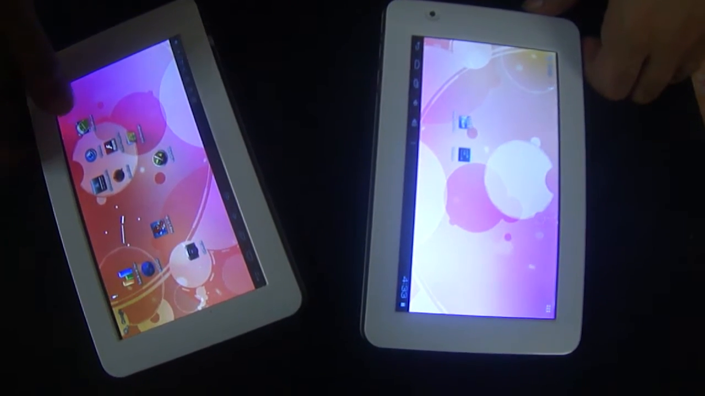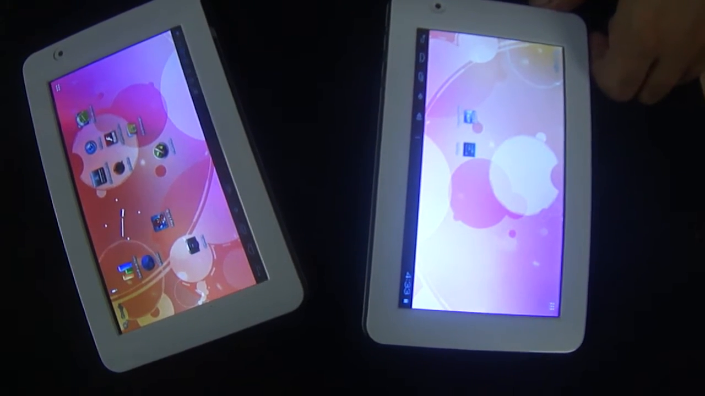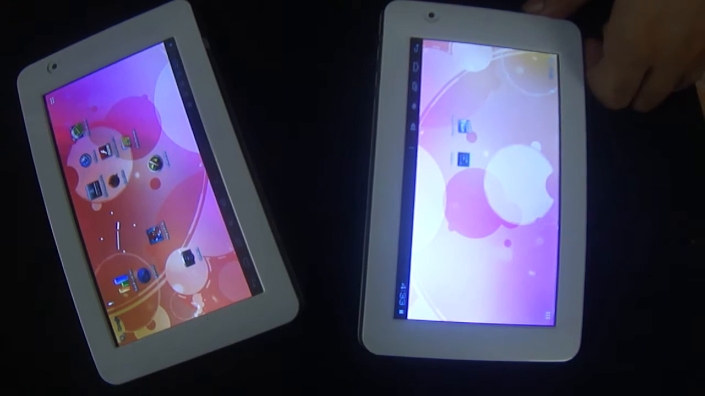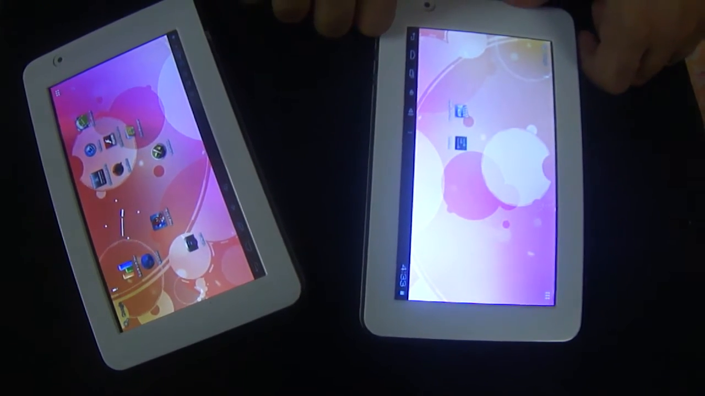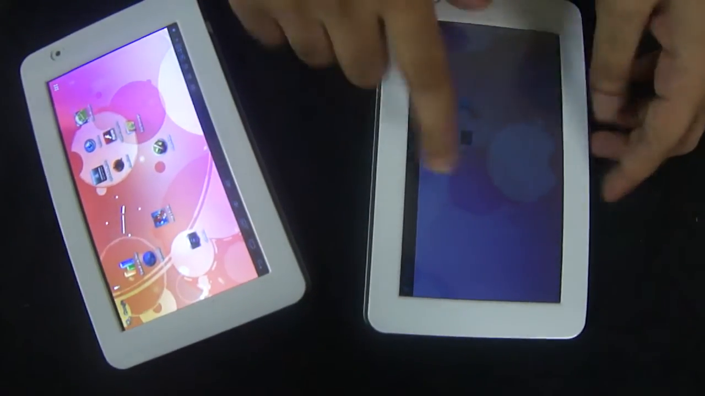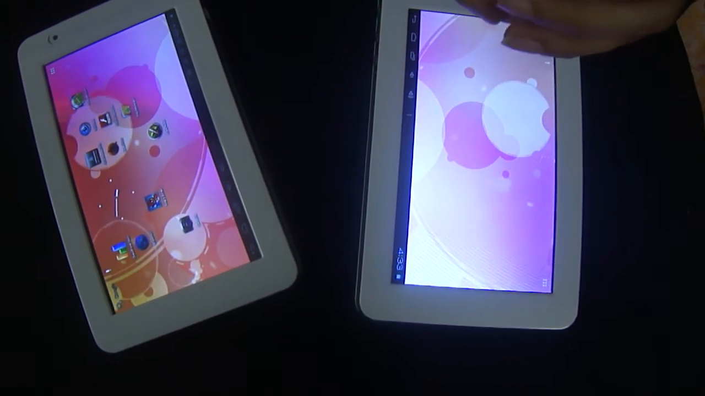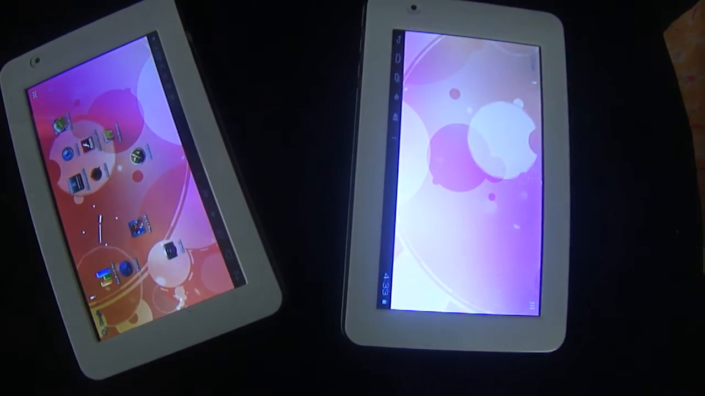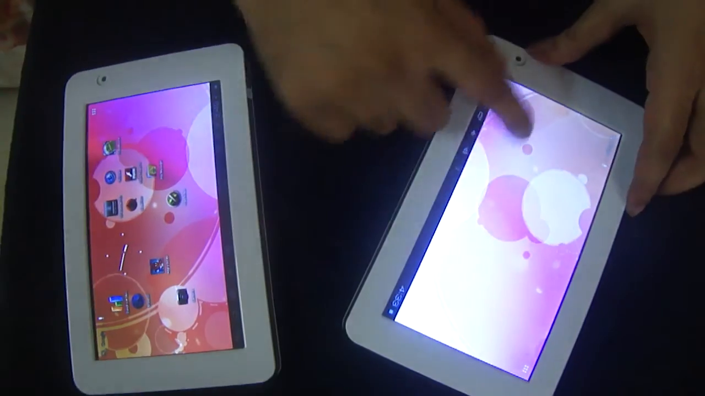Hi everyone. Many of you have been facing the volume issue with the initial lot. Fortunately, this is not a hardware issue. This is a software issue which can easily be solved by downloading a couple of apps. So I've got two tablets, both are Wammy, two Wammies, right? And this is how we solve it.